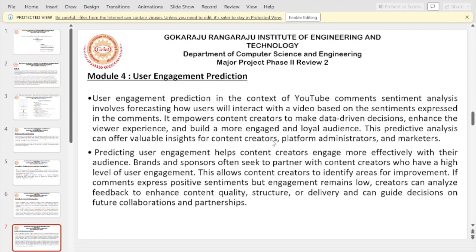Module 4 is user engagement prediction. User engagement prediction in the context of YouTube comment sentiment analysis involves forecasting how users will interact with the video based on the sentiments expressed in the comments, which is the whole theme and centerpiece of the project. It empowers content creators to make data-driven decisions and enhance their videos accordingly.